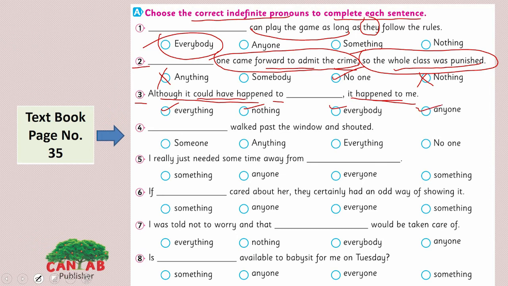Also, it could happen to blank, again referring to a group of people here.